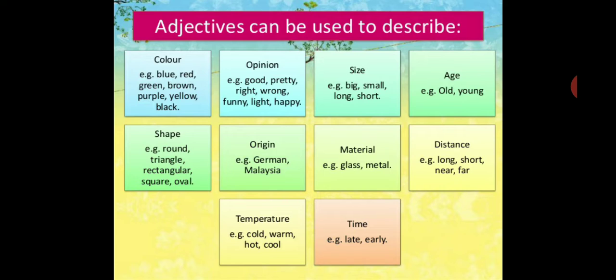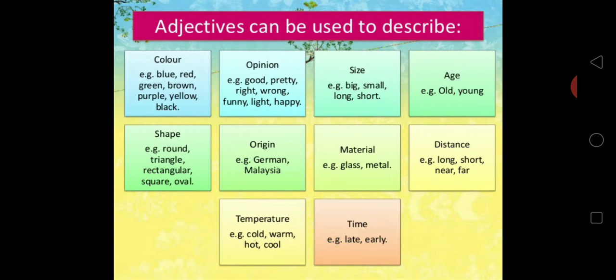So, adjectives can be used to describe colors, like blue, red, green, brown, black, yellow. Opinion, you can also give opinions like he looks good in this dress. So good, pretty, right, wrong, these words are all adjectives. We talk about size also, big, small, long, short. We talk about age also, old, young, elder, younger.